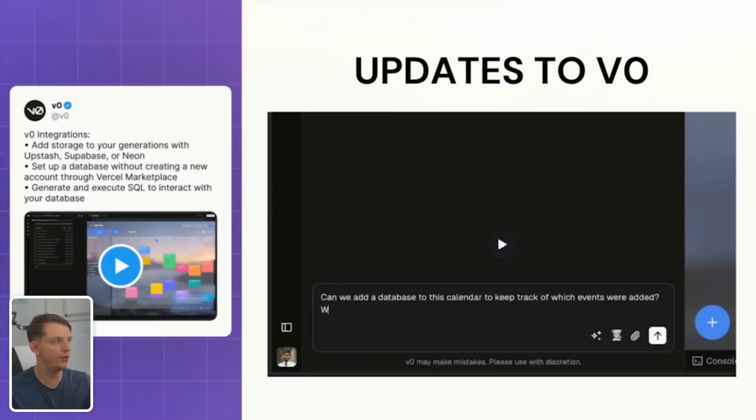So V0 got a makeover. V0 integrations: you can now add storage into your generations with Upstash, Supabase, or Neon. And I'll explain what that means in a second if you're new to the whole vibe coding space. You can also set up a database without creating a new account through Vercel Marketplace, and you can generate and execute SQL to interact with your database. Let me show you what this means here.